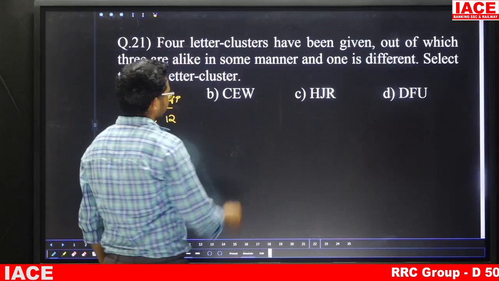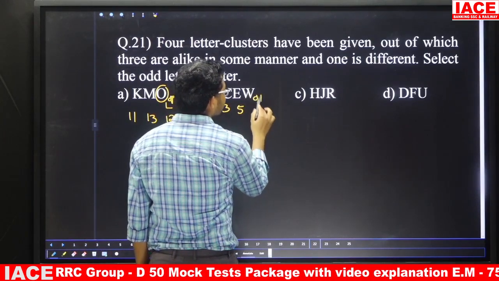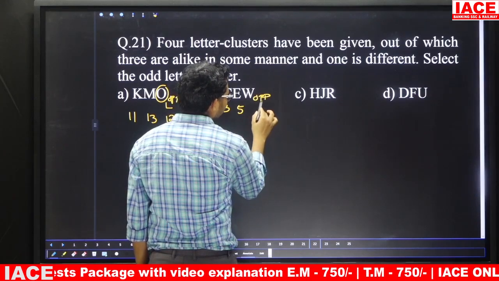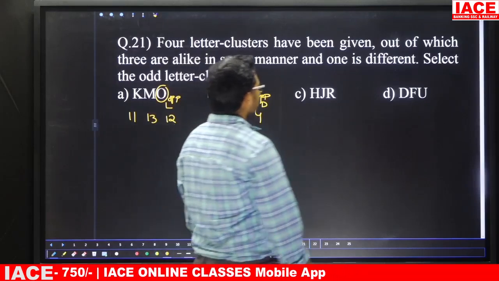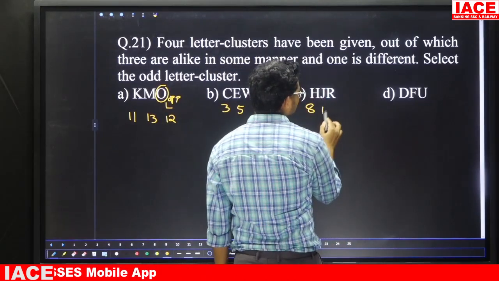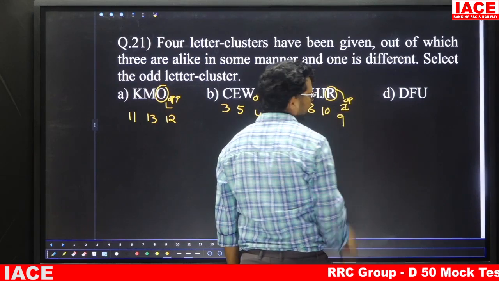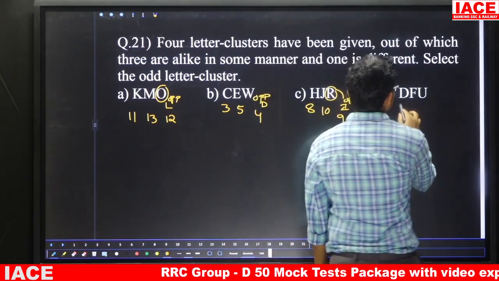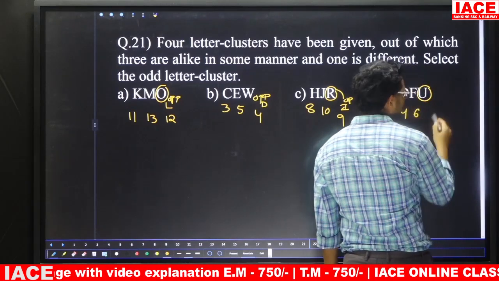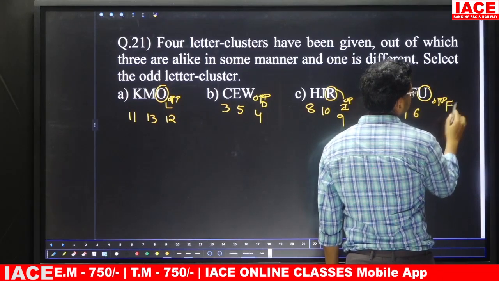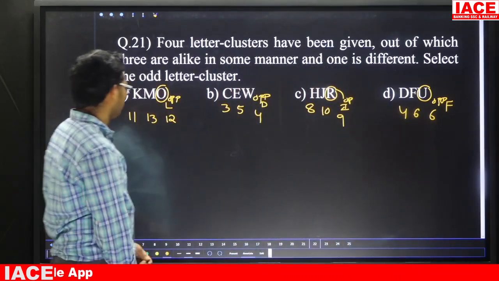Now C face value is 3, E face value is 5, W opposite is D. Now D face value is 4. Next one, H face value is 8, J face value is 10, R opposite is I, face value is 9. Now D face value is 4, F is 6. Now U opposite, friends, is F, face value is 6. Once observe which one is the wrong number.